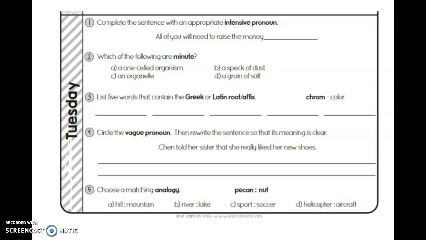We have that she really liked her new shoes. Well, who bought new shoes? Well, we're not sure. So her is going to be our vague pronoun, so you need to take that out and make it more clear.